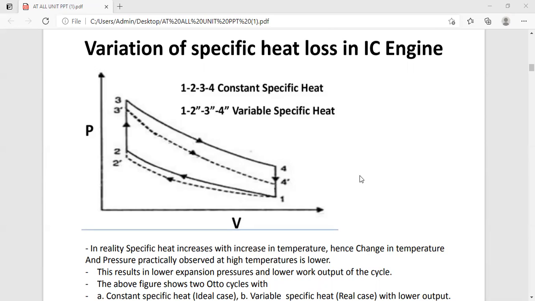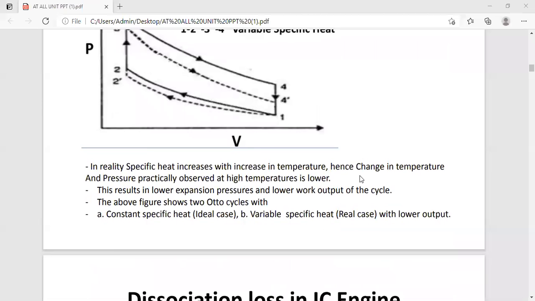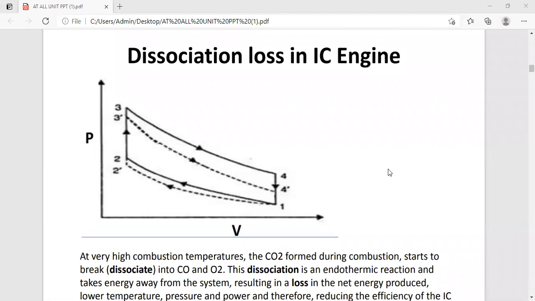Next, molecular changes and chemical equilibrium and dissociation. So these points you have to explain, the effect on the Otto cycle of various factors on the analysis. Okay, so this first part we have discussed.